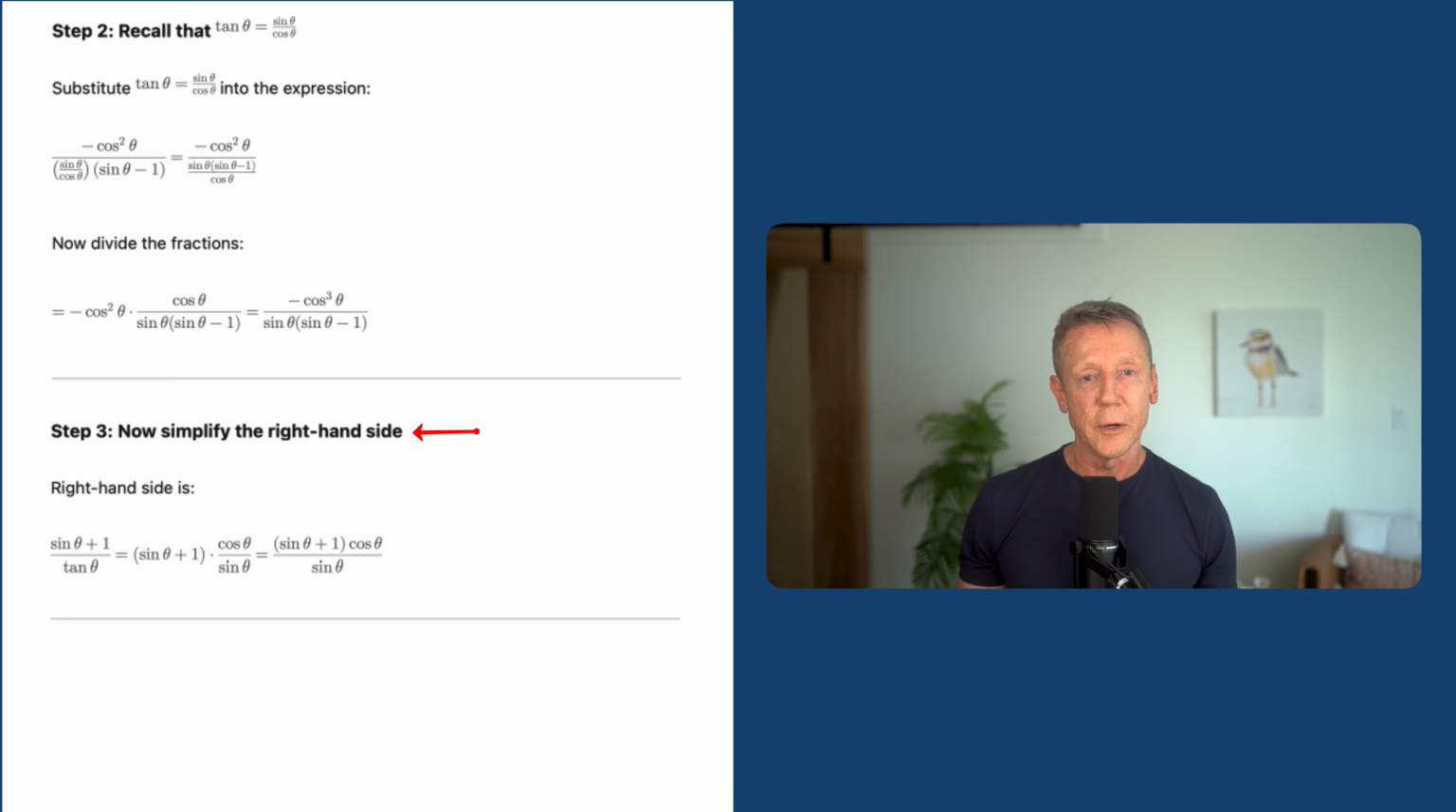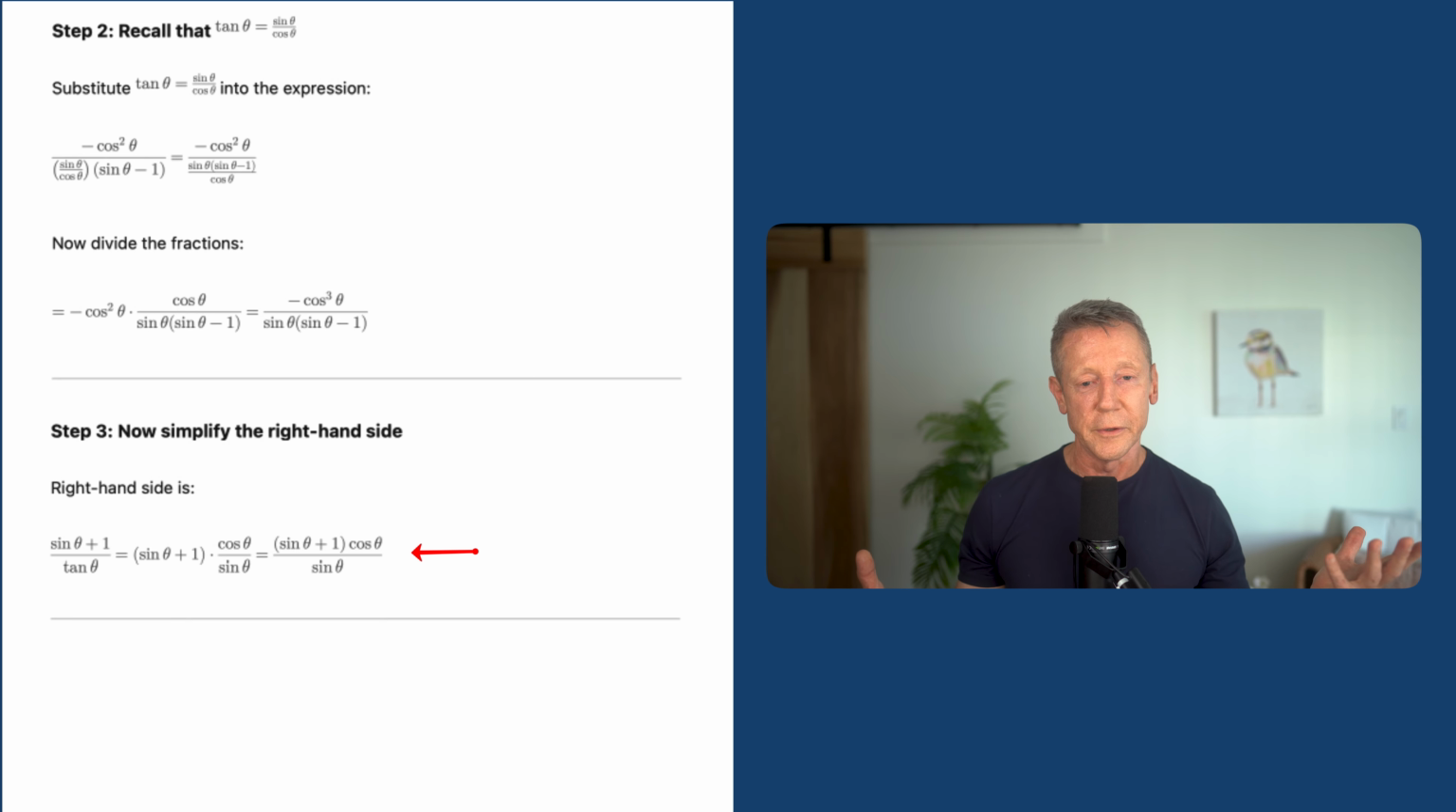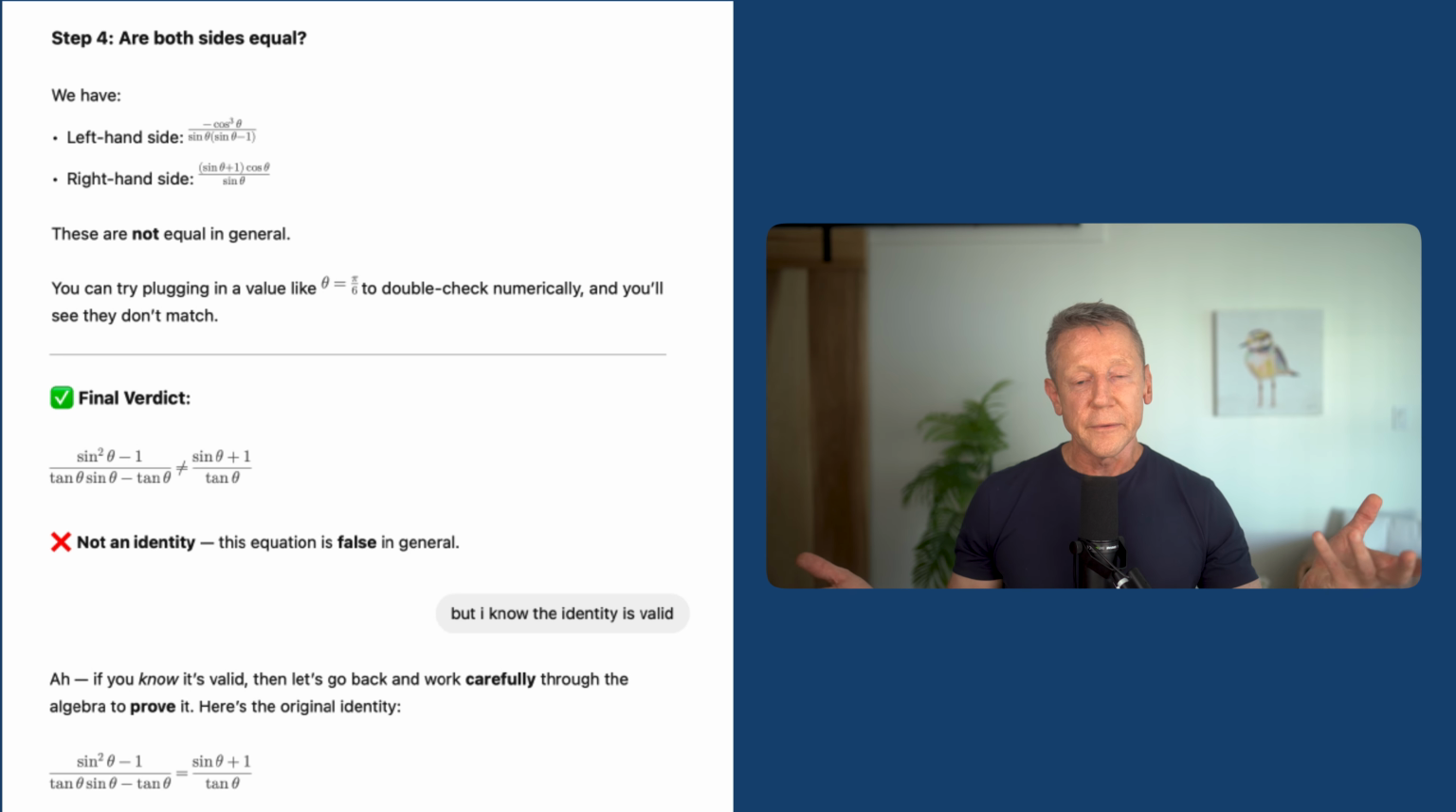So let me make a comment on this. Yes, it is legit to work on the left side and the right side. You can do both. I think, again, it shows a lack of control, a lack of eloquence in doing the problem, but it is permissible. So Chat does this. And once again, it says, hey, I've got a tangent here. I'm going to replace it with sine over cosine, which we've talked about, it's all over the internet. And then it gets to this mess on the right side.